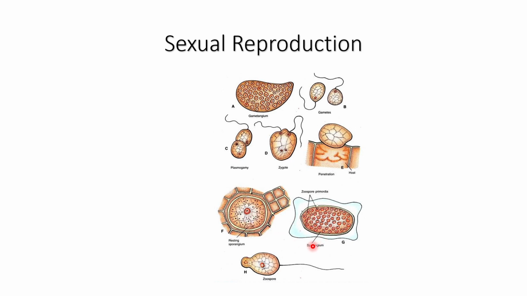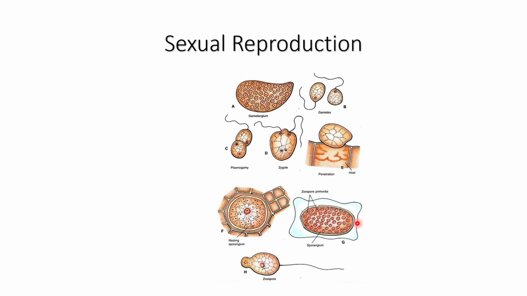Therefore the zoospores which are formed are haploid in nature. Since this zygote and this resting sporangium are formed by the fusion of two isogametes, their ploidy becomes diploid. Therefore at the time of zoospore formation there occurs meiosis to maintain the number of chromosomes.